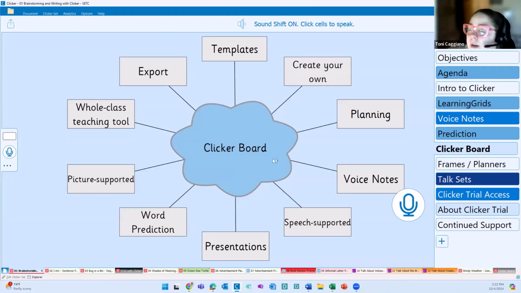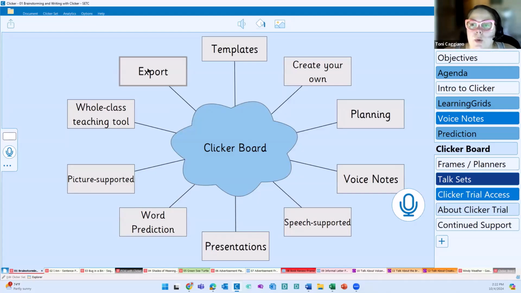Everything in Clickerboard and everything in Clicker is speech supported. As you guys can see, I'm using Clickerboard to present right now. I am in a Clickerboard. So this can be used for presentations. We have access to our word prediction. We have access to picture support. Our Clickerboard can be used as a whole class teaching tool, small group teaching tool, and it can also be exported to be used in different aspects of Clicker.